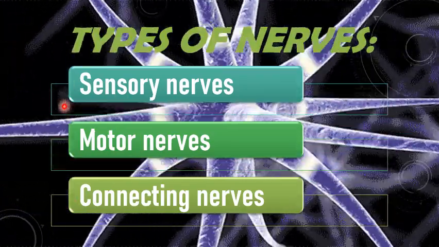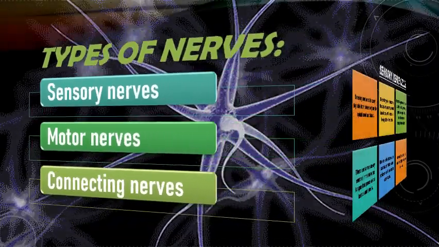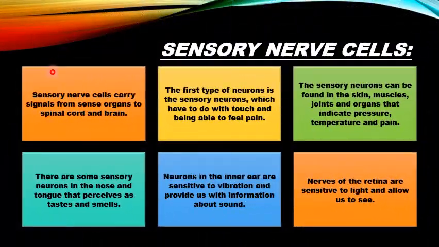Now we will start with sensory nerve cells. Type number 1, sensory nerve cells, are the nerve cells which carry signals from the sense organs to the brain and spinal cord. If you pay attention to the word sensory, it indicates sense organs. So again, sensory nerve cells carry signals from sense organs to the brain and spinal cord.